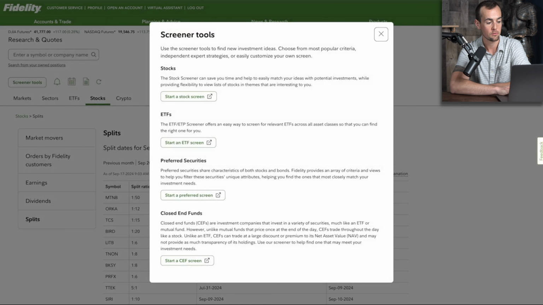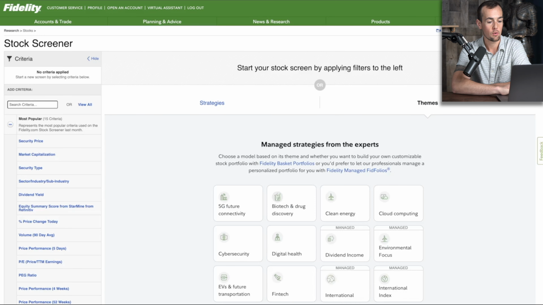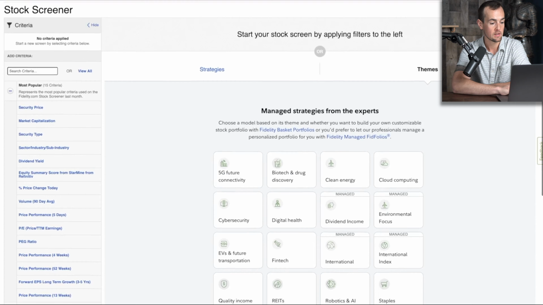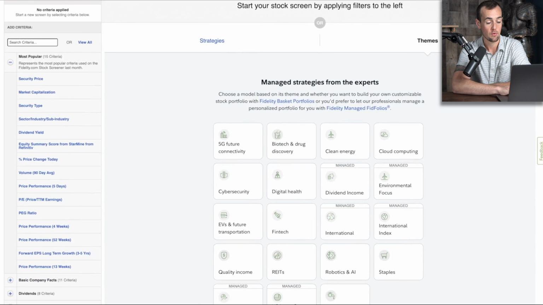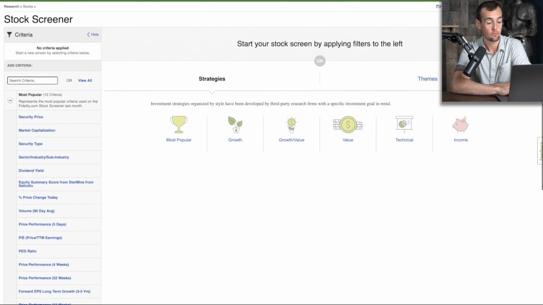So if you click on screener tools and click on start a stock screen, this will bring you to a different page here, which is going to activate the stock screener. So this is going to show you where you can look at themes, for example, which is going to be managed strategies from Fidelity experts, or you can click here on strategies and you can pick different strategies. For example, popular, growth and value, technical, income, etc. But if you wanted to just look at particular stocks, for example, and not strategies, you would then click over here and you can choose different selections.